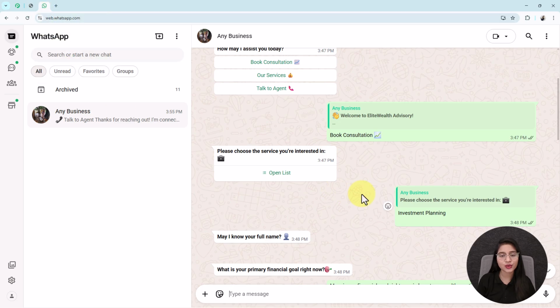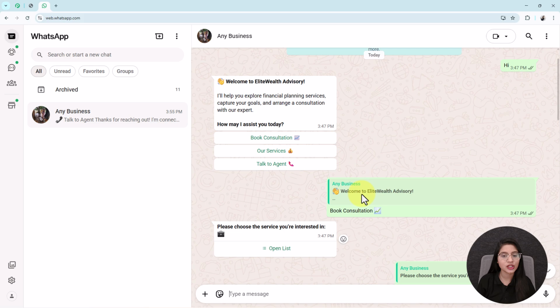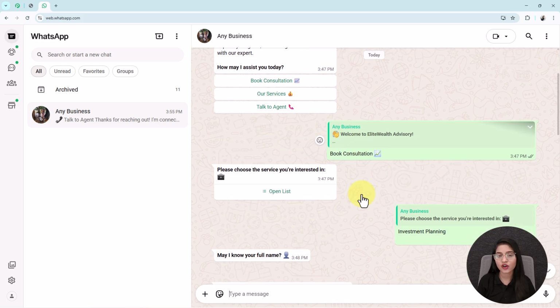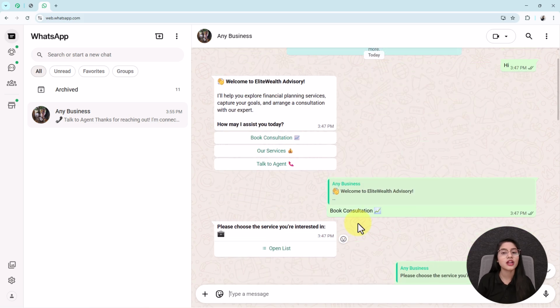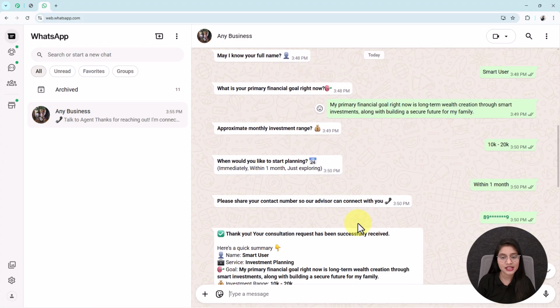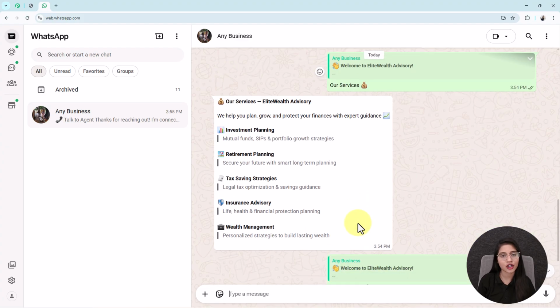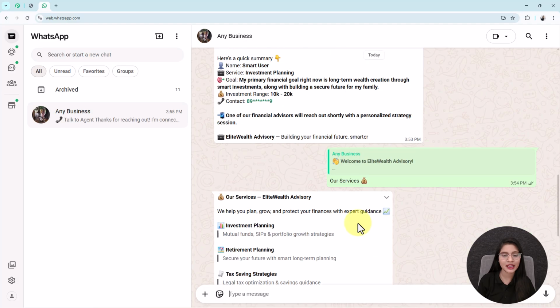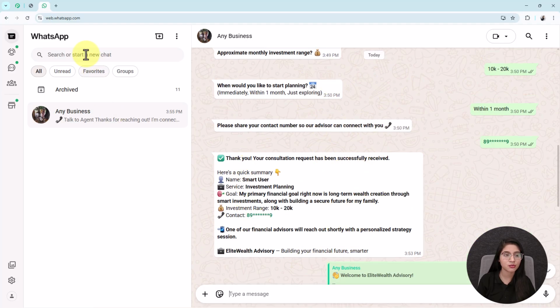And I want you to know that we are going to design this automated WhatsApp chatbot specially for financial advisory. But whether you run a real estate, service based or any other business, you can customize the same chatbot for that too. Now without wasting any time, let's start building this automated WhatsApp chatbot step by step.